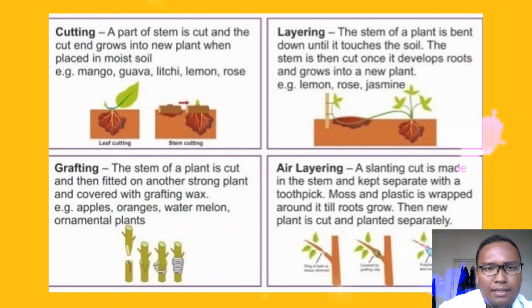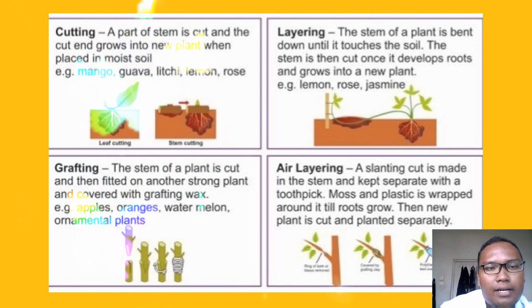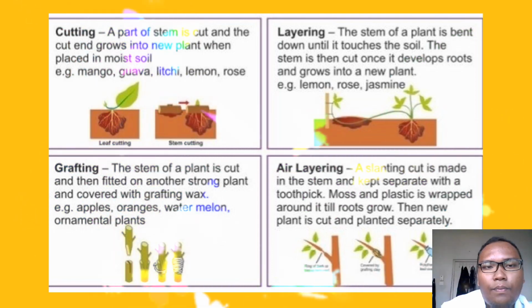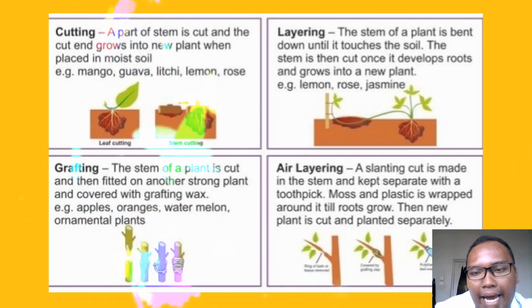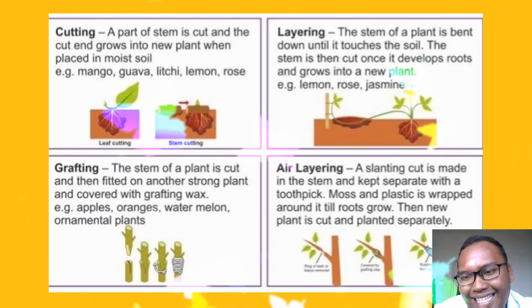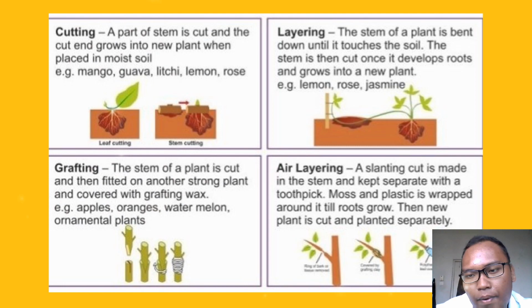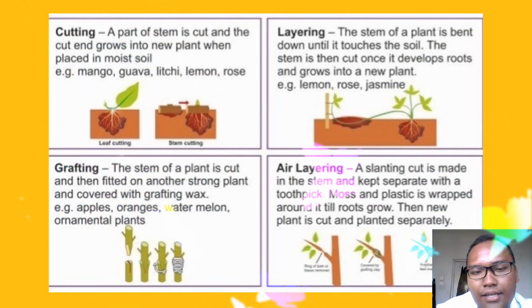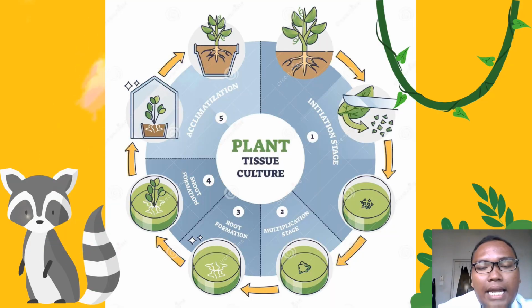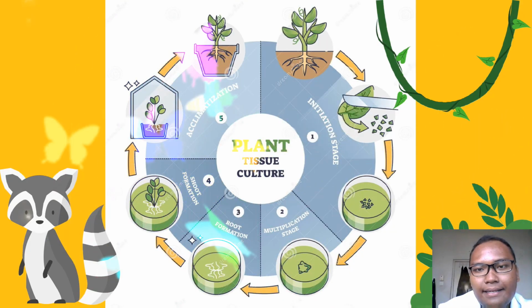Cutting. A part of the stem is cut and grows into a new plant, for example mango, guava, and lemon. Layering. A slanting cut is made on the stem and kept open with a toothpick. Then the new plant is cut and planted separately. This is a plant tissue culture process.